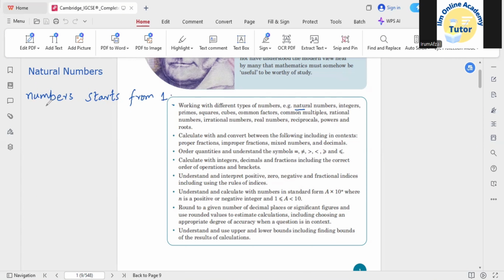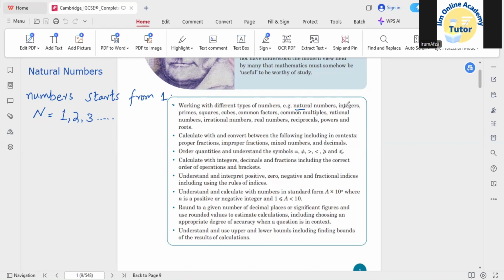You can denote natural numbers with capital N, and natural numbers will be 1, 2, 3, and so on. So just remember that natural numbers start from 1.